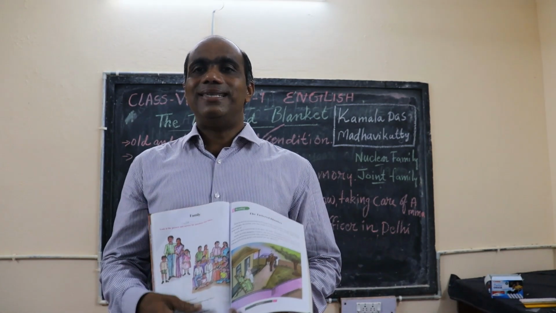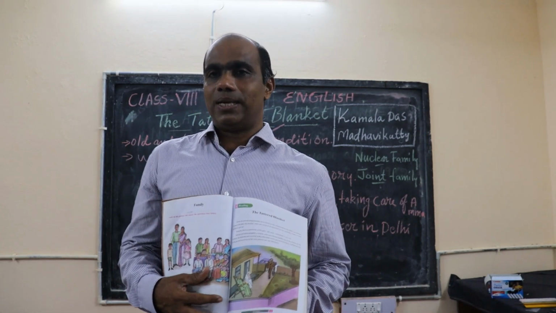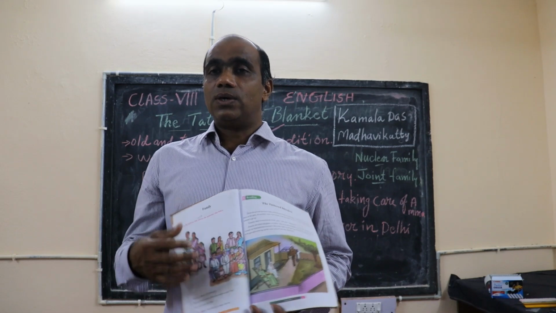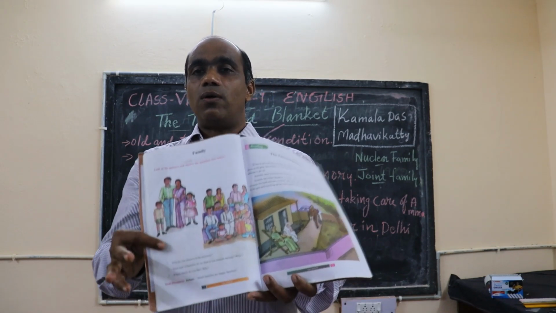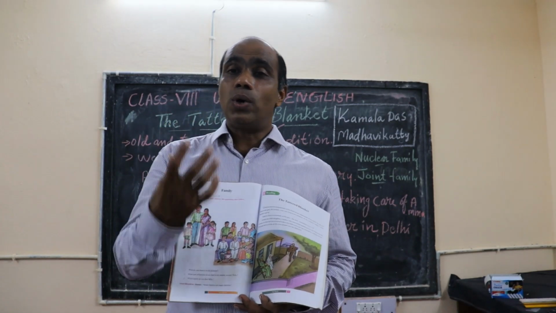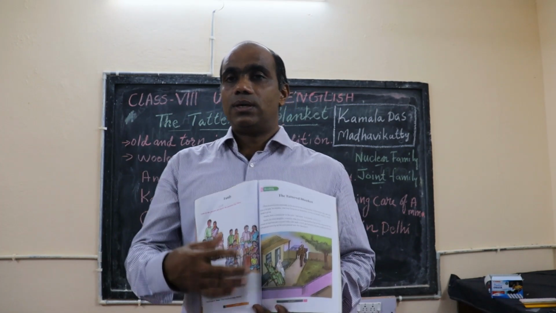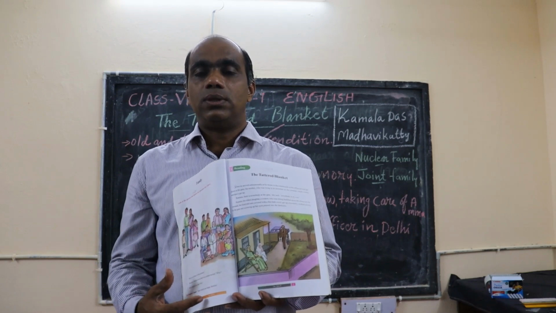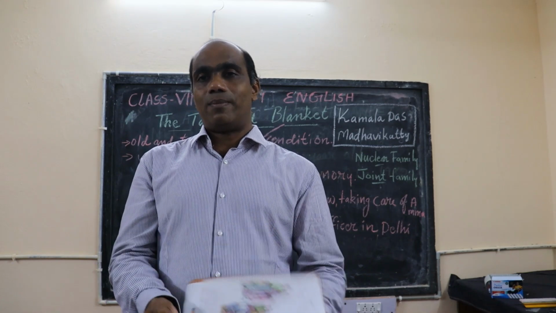So these are two kinds of families. The first family, the small family, is called what? Nuclear family. The big family shown here is called joint family.